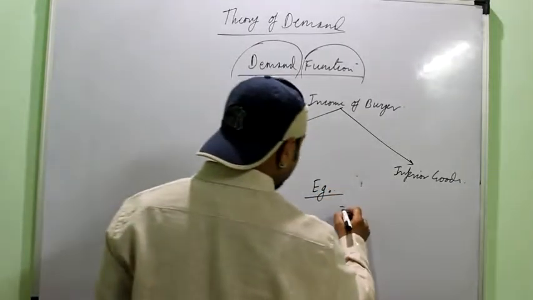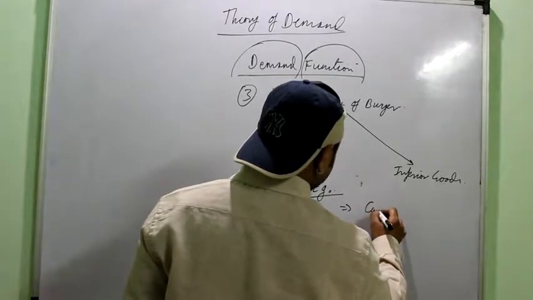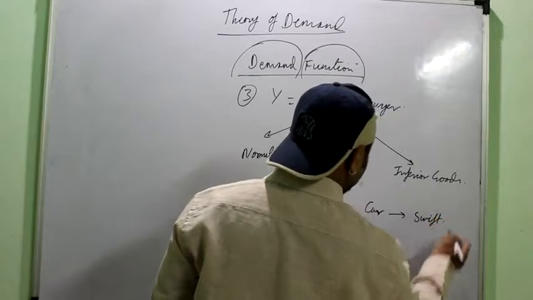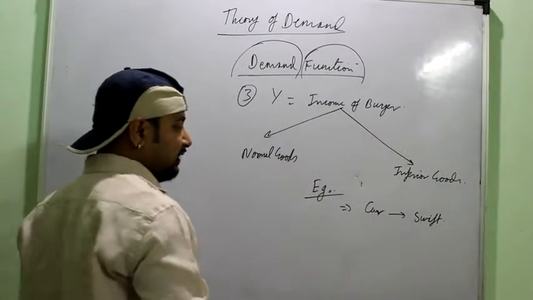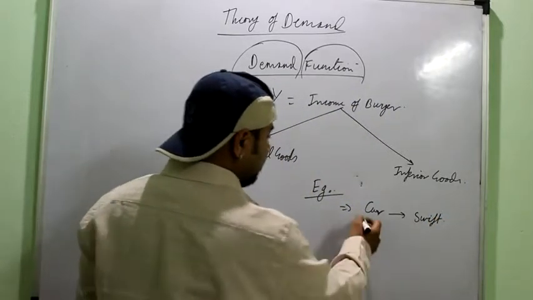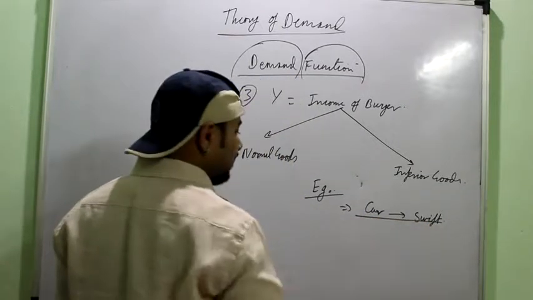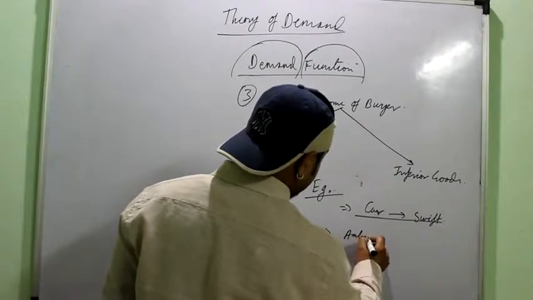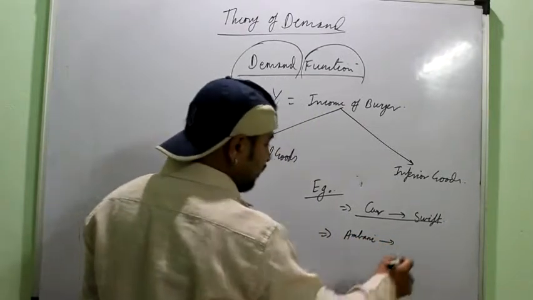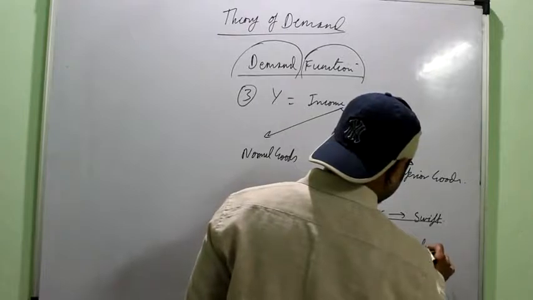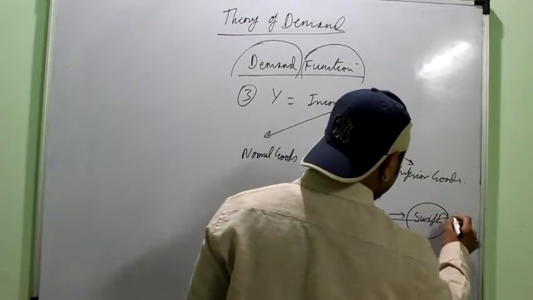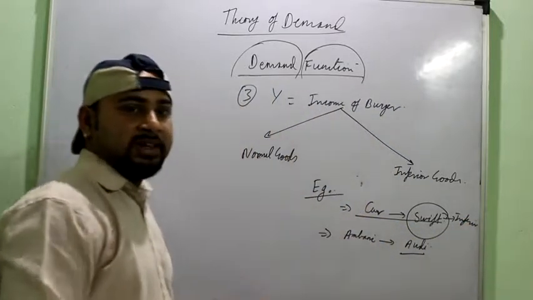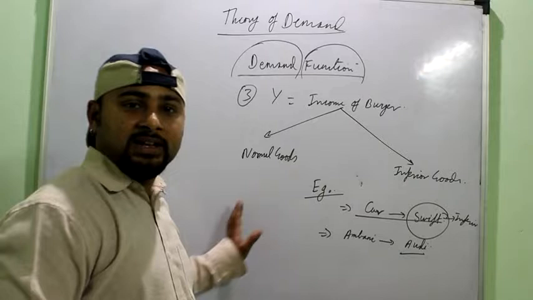Suppose you and I want to buy a car. So maybe for us, say Maruti Swift is a normal good, maybe Scorpio, maybe some other car, around 10 lakh, 12 lakh or 8 lakhs. A normal car, I can buy it. But if you talk about a person with a lot of money who wants to buy a car, for him maybe say Audi is a normal good and Swift is an inferior good. Okay, so it is clear that it has nothing to do with the quality, right? It depends on the income of the buyer.